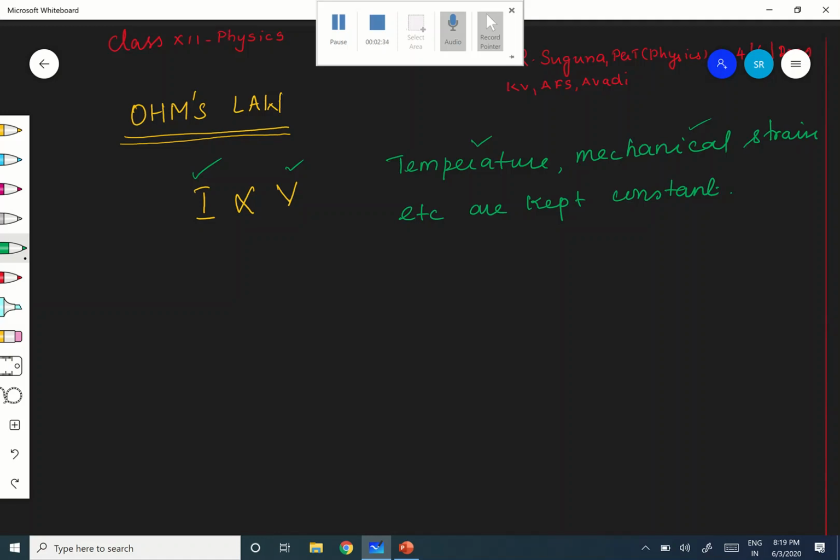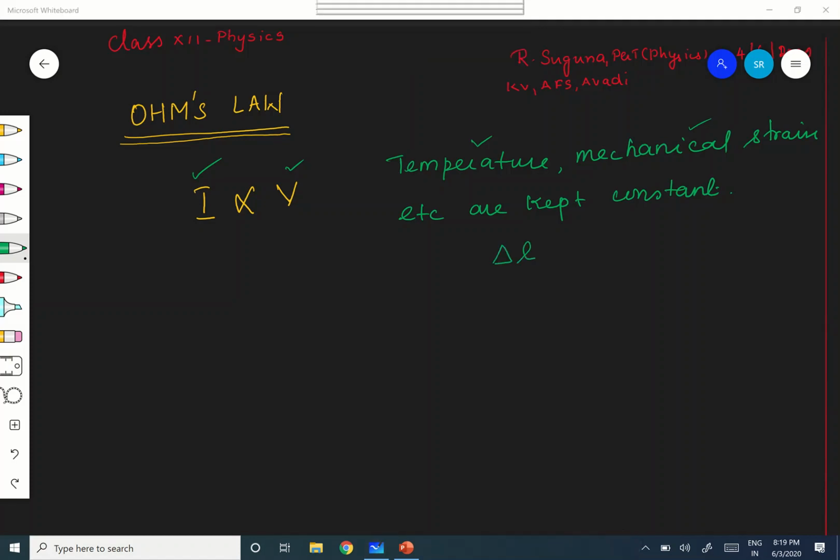Okay, therefore, if length is changing, delta L is the change in length, divided by the original length. Therefore, this is a strain, longitudinal strain. Okay, bulk strain, everything you have studied now. So that should be kept constant. If at all there is a strain, that strain should be kept constant. Are you following? So if these conditions are satisfied, then I is proportional to V. That's it. Are you following?